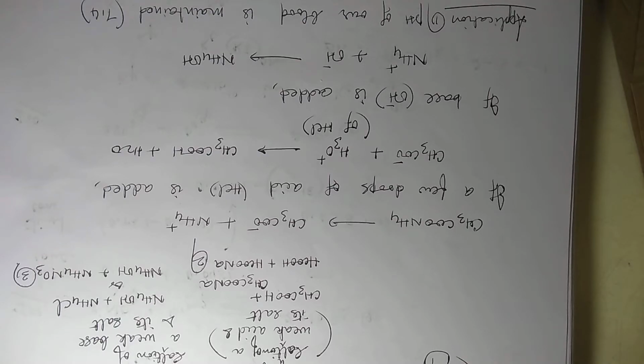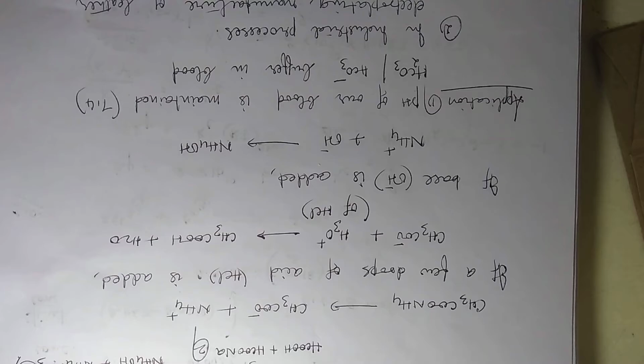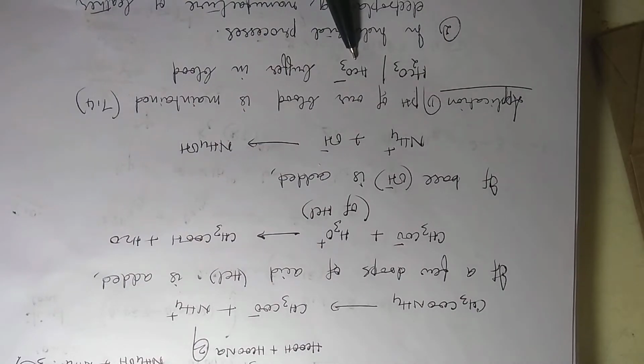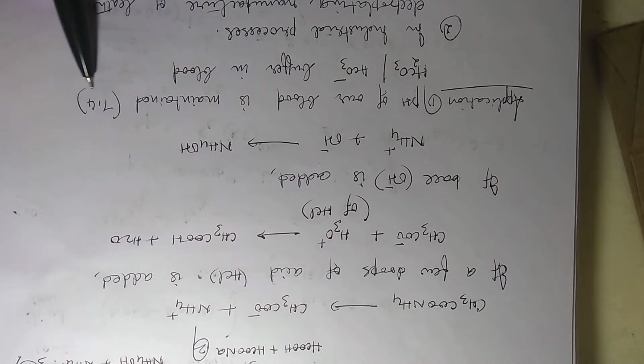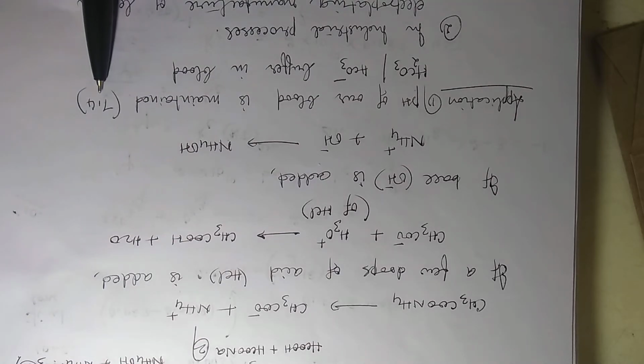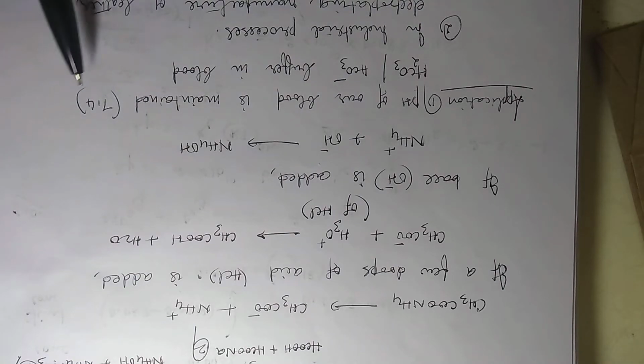Okay, so that is the basic concept behind buffer formation. Now these buffers are very useful. Your blood itself has a buffer system. You eat anything, the pH of blood does not change. Why? Because of this buffer. A carbonic acid-bicarbonate buffer is there in your blood, which maintains the pH of blood at approximately 7.4. If the pH of the blood is reduced below say 7 or 6.9, then it is dangerous. In the same way, if it goes beyond 7.5 or 7.6, then it is dangerous.